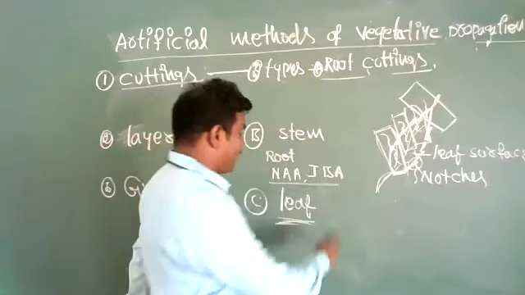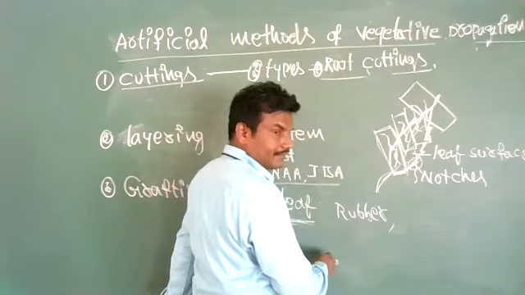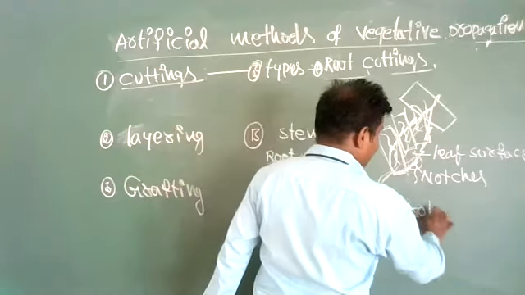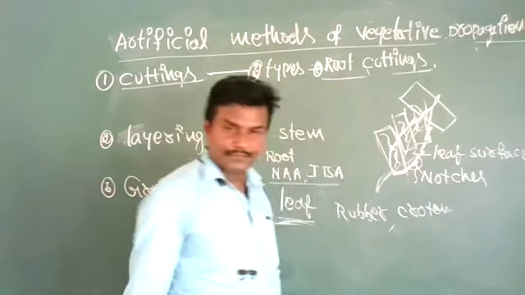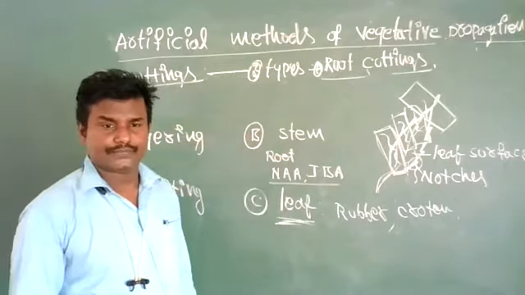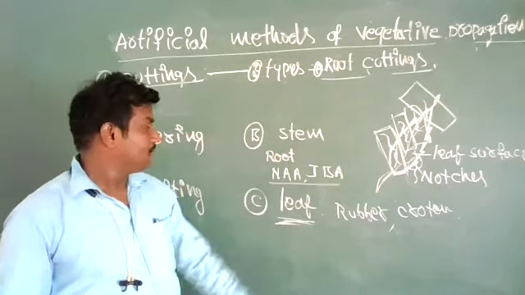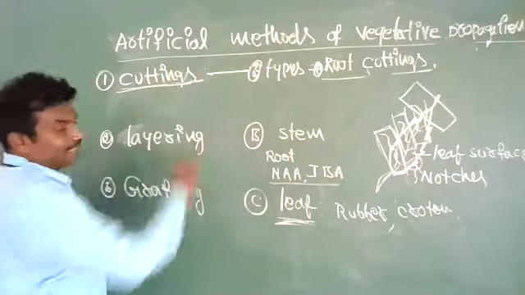Leaf cuttings examples: rubber plant, croton plant, or else bryophyllum kalanchoe, which we already discussed, etc. That's all. Like this way, it is called cuttings.